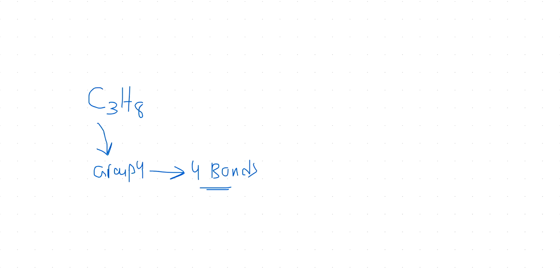For example, if someone asks you what's the structural formula of propane, C3H8. Now remember, carbon is in group number 4. Group number 4 means that it can form 4 bonds maximum. C3H8 में क्या हो जाएगा? 3 carbons like this, then 1, 2, 3, 4, 5, 6, 7, 8 hydrogens आ जाएंगे. This would be the structural formula for propane.